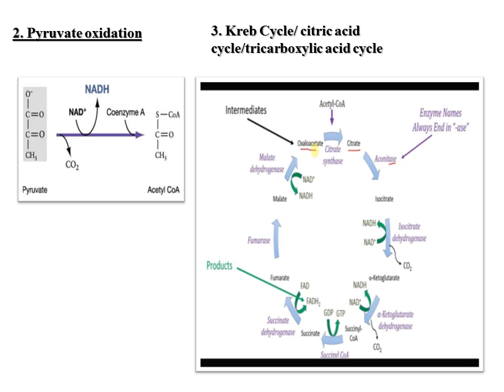Now the point that is important for examination is that in the TCA cycle or Krebs cycle, no oxygen is taken up. Oxygen is taken up only in the pyruvate oxidation process, and in the Krebs cycle no oxygen is required. The total number of CO2 produced in the Krebs cycle from two molecules of acetyl CoA is 4.